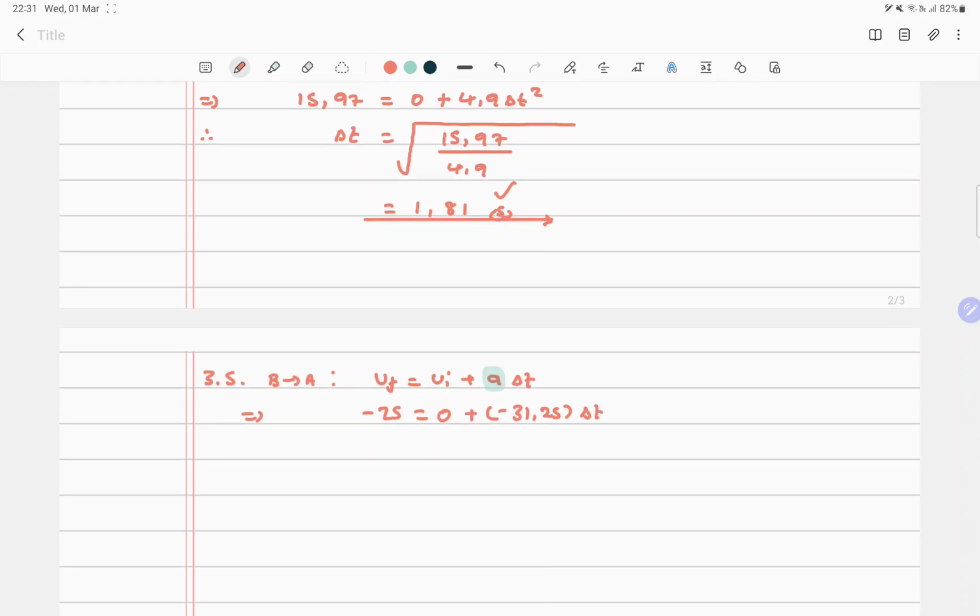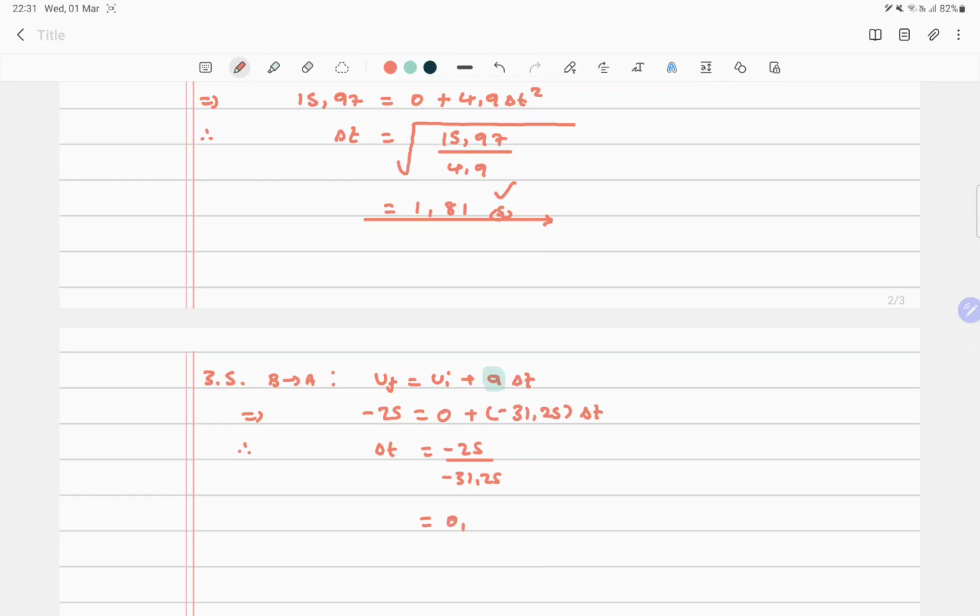Okay, delta t, because we want the time. So we can see there, therefore, that our delta t is going to be equal to minus 25 divided by minus 31.25. Okay, what is that? So 25 divided by 31.25.